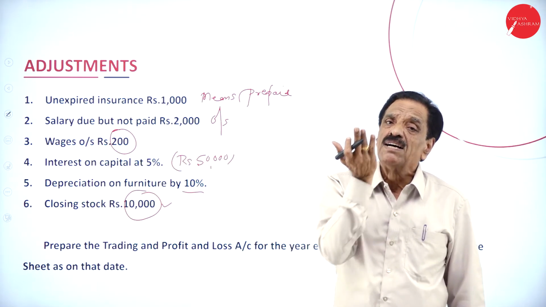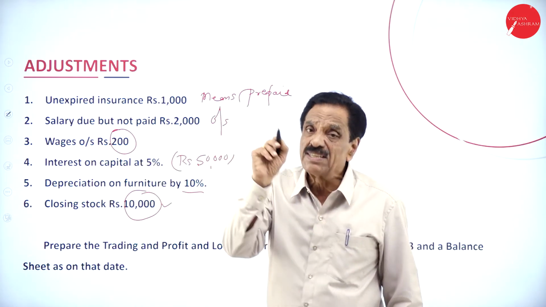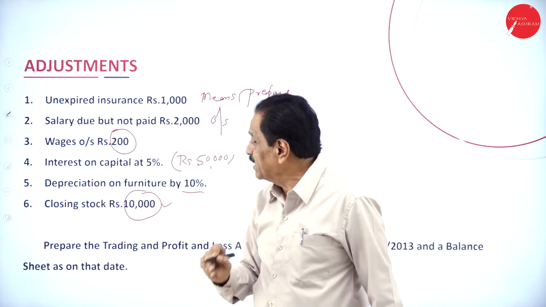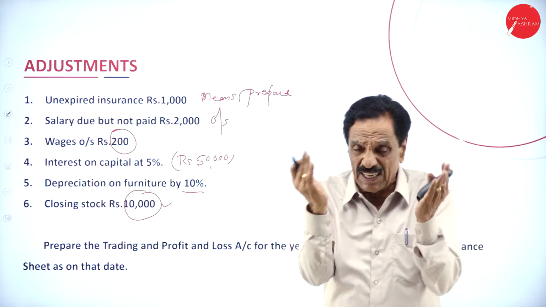Then liability, set up the balance sheet. Wages, it should be added to wages. Then liability, set up the balance sheet. Interest on capital. Who pays the interest? The firm pays the interest.